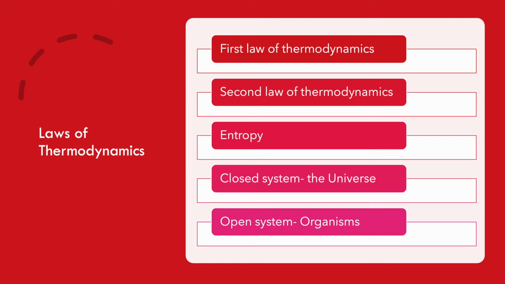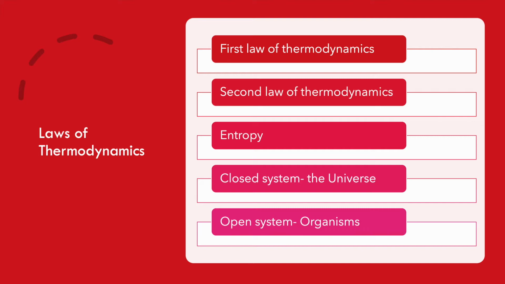The first law of thermodynamics states that energy can be transferred or transformed among matter, but it cannot be created or destroyed. All the energy of the universe remains the same. The second law of thermodynamics states that with every energy transformation, disorder and randomness of the universe increases. The level of disorderedness is measured as entropy. With every reaction involving the transfer of energy, some energy is lost as heat to the surroundings, which increases the entropy of the universe because heat is the most disorderly form of energy.